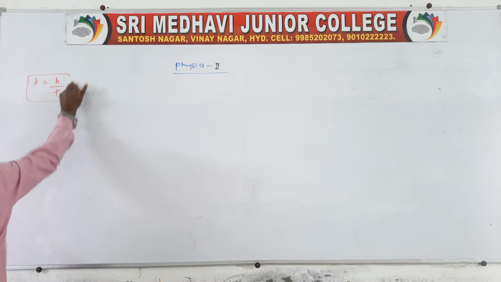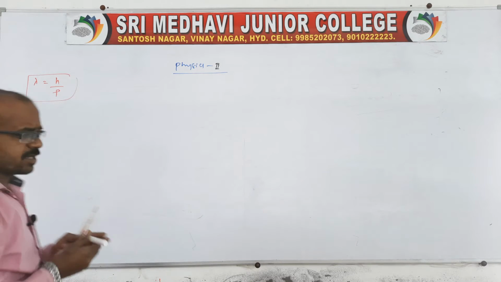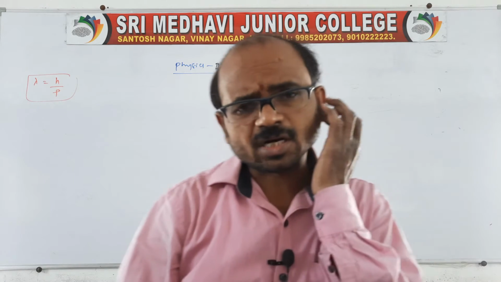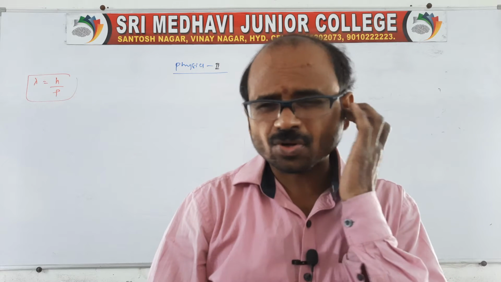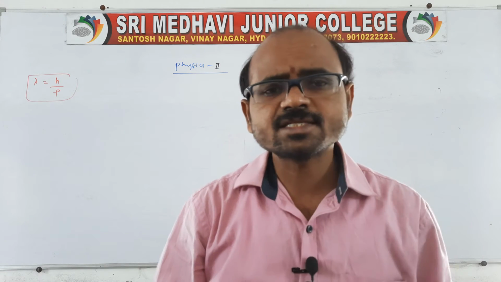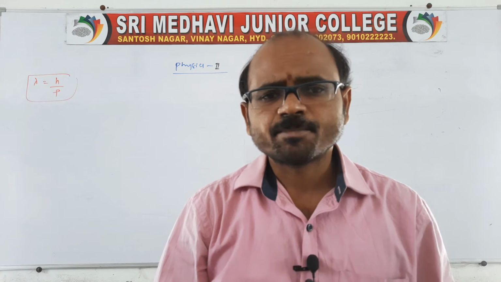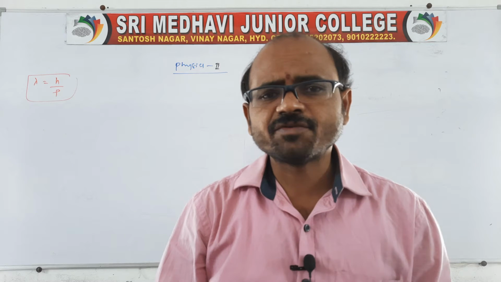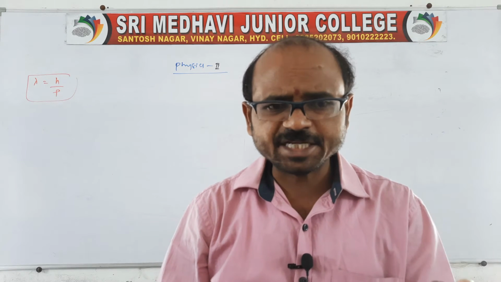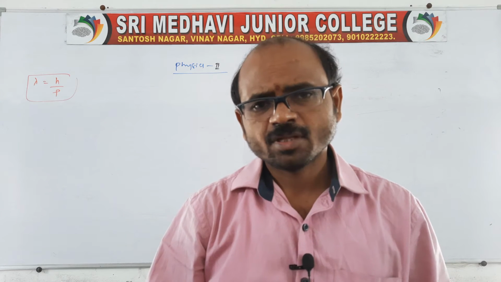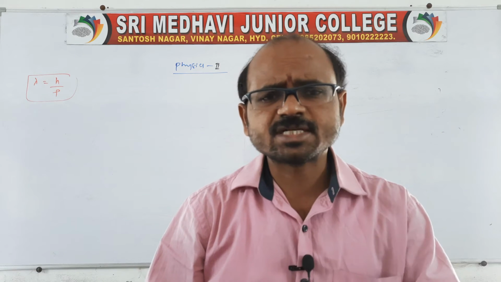This is actually for different particles, like the electron, proton, neutron, alpha particle and other particles. Such particles possess a particle nature, and when they interact with a wave like light or radiation, the particle also possesses wave nature, and the wave also possesses particle nature.